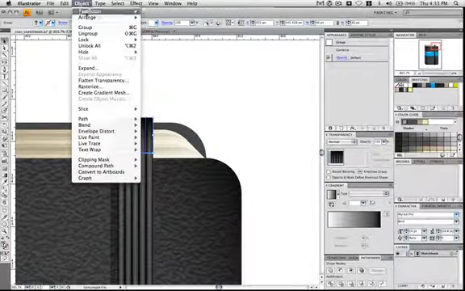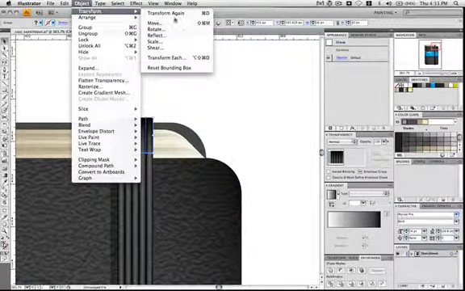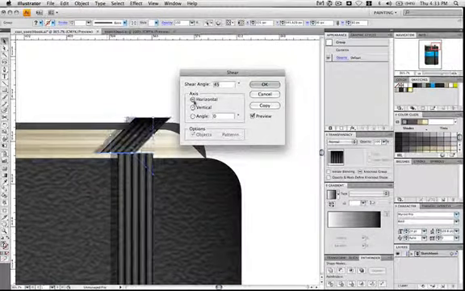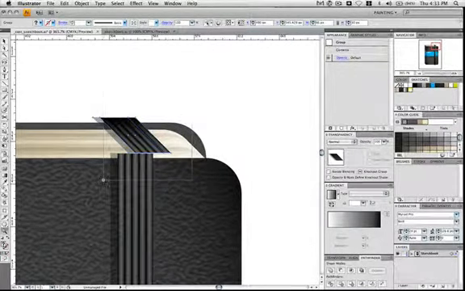Now with this new object selected, go to Object, Transform, Shear. And we want -45 on the horizontal. Then go ahead and hit OK. Now it's just a matter of lining it up.